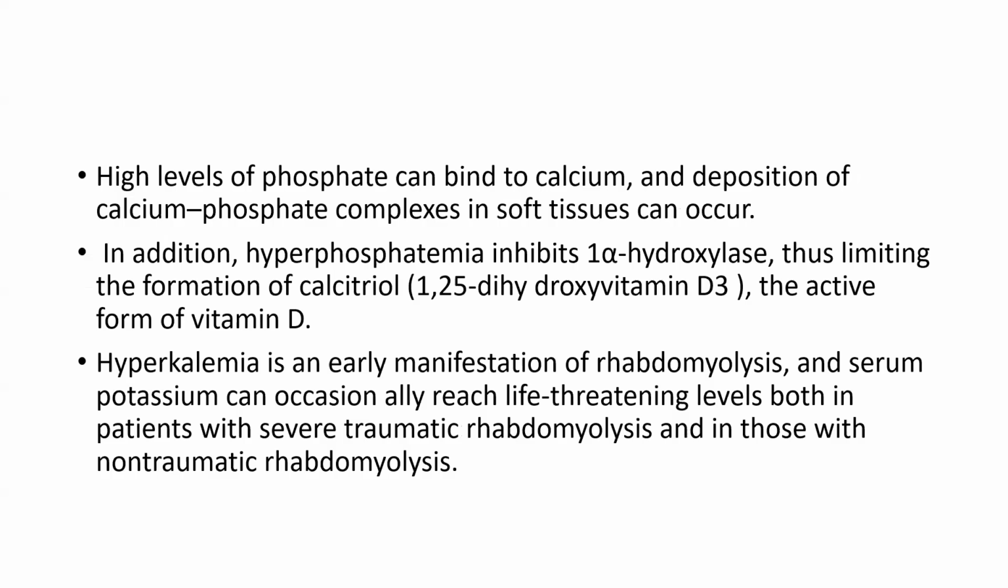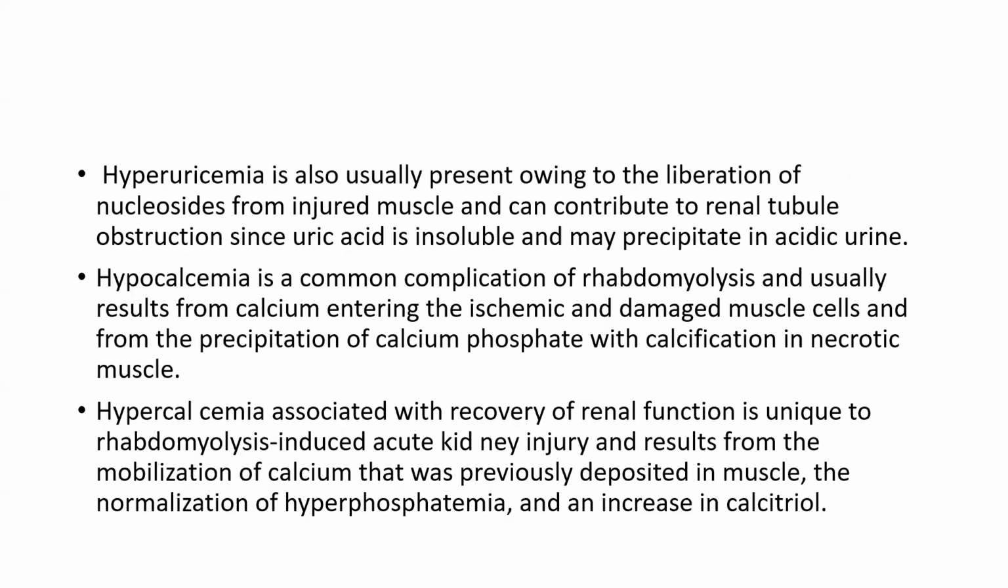The mechanism is that hyperphosphatemia inhibits alpha-hydroxylase, thus limiting the formation of calcitriol, which is the active form of vitamin D. So hyperkalemia is an early manifestation of rhabdomyolysis, and serum potassium can occasionally reach a life-threatening level both in patients with traumatic rhabdomyolysis and those with non-traumatic rhabdomyolysis. Hyperuricemia is also usually present owing to the liberation of nucleosides from injured muscle and can contribute to renal tubular obstruction, since uric acid is insoluble and may precipitate in the acidic urine.